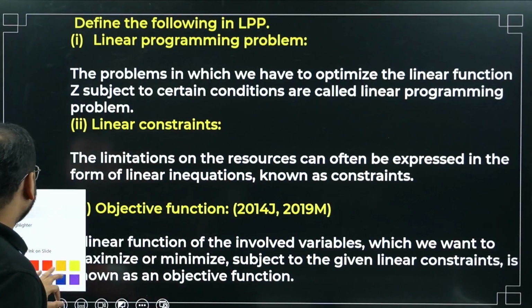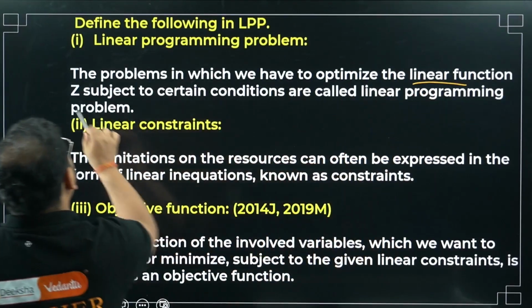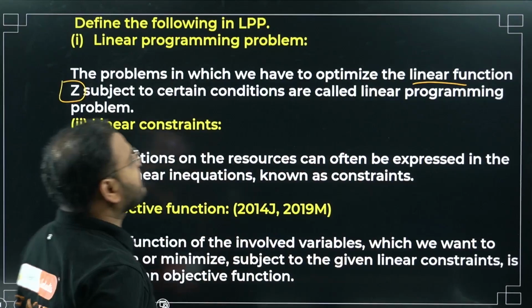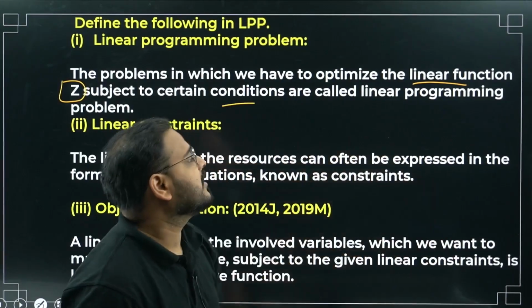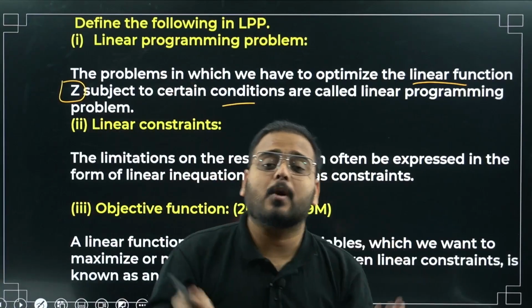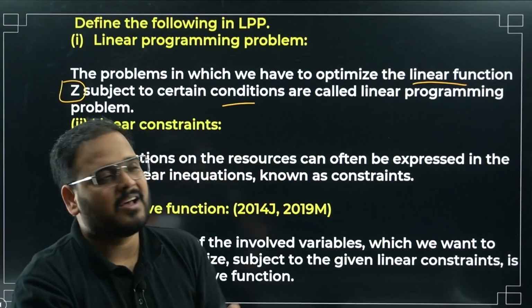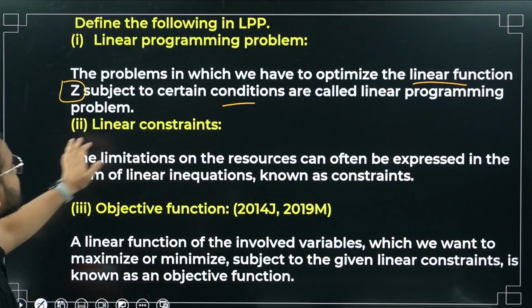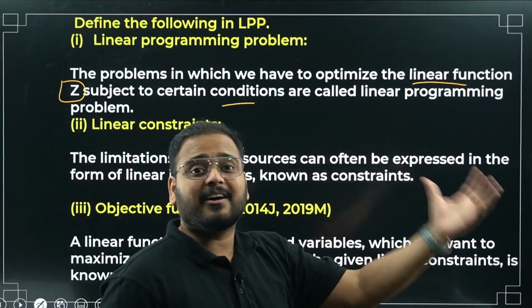Have a look. This linear function is also called the objective function Z, subject to certain conditions called constraints, right? This whole situation is called a linear programming problem. Whenever we are asked to optimize a linear function subject to some constraints or conditions, it's called a linear programming problem. What is a linear constraint, sir? Those linear inequations that we use to identify our feasible region.